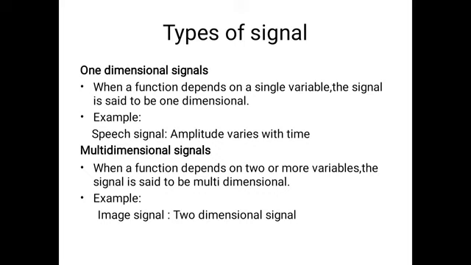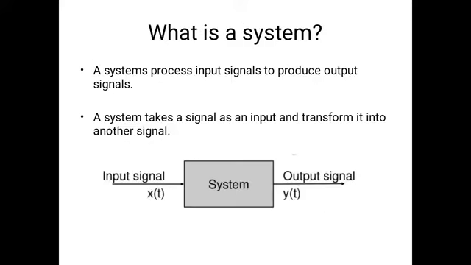So these are the other types of signals, like continuous time signal and discrete time signal. There are several classifications of signals and systems which I will discuss in the next lecture series. Next, I am going to discuss what a system is. A system may be defined as a set of elements or functional blocks which are connected together and produce an output in response to an input signal, and that response depends upon the characteristics of the system.